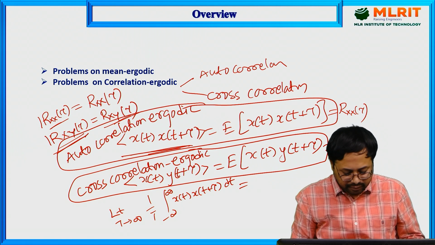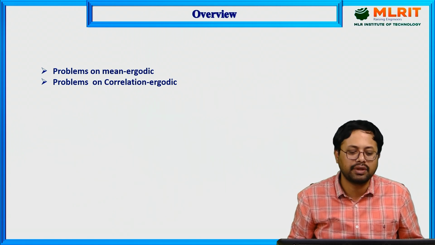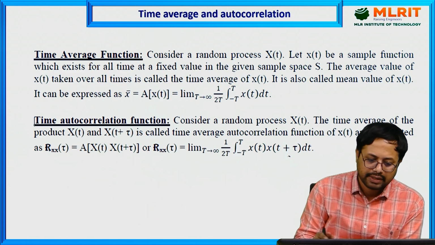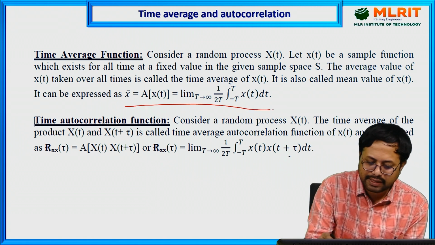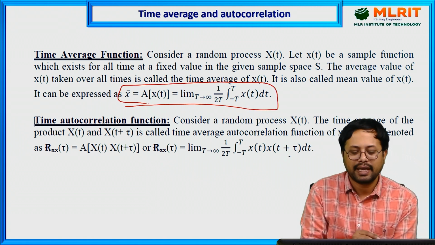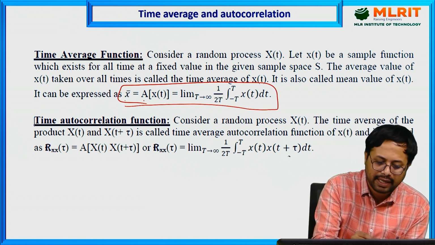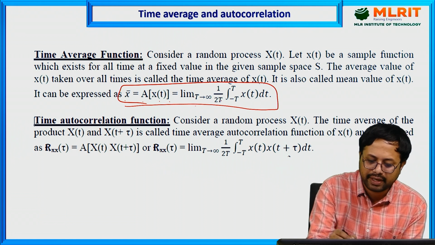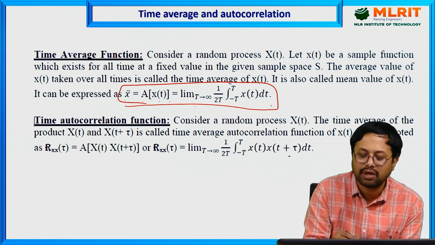Okay, now we will discuss the problems related to these concepts. Same thing we have discussed here. This is the time average function: x bar, the average of x of t, is the limit as t tends to infinity of 1 by 2t times the integral from minus t to t of x of t dt.